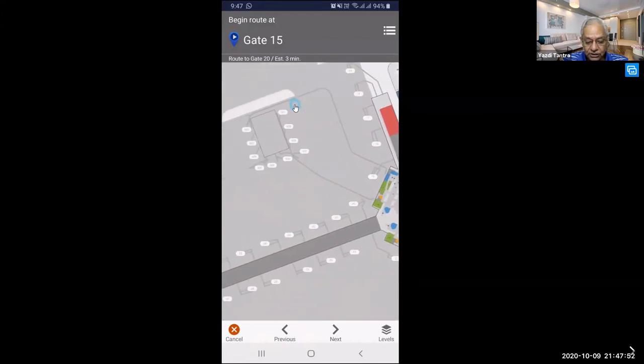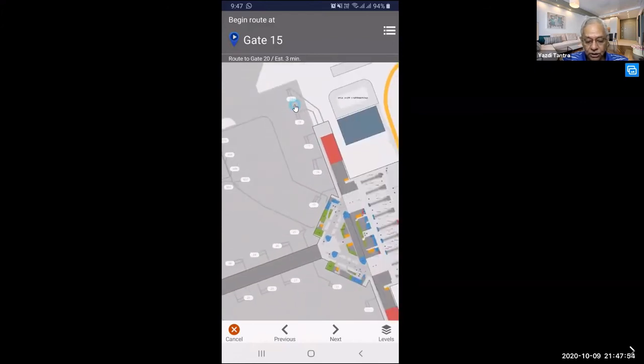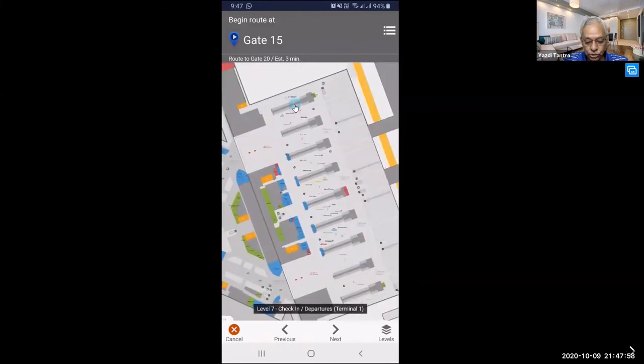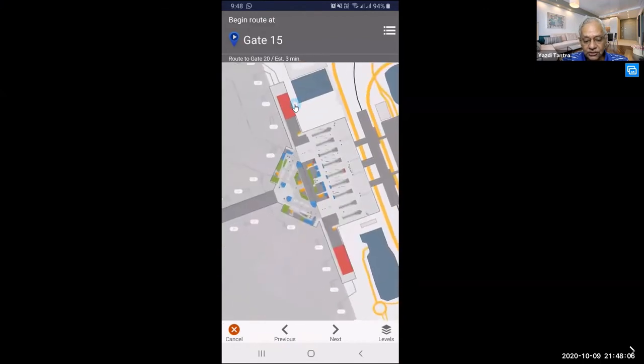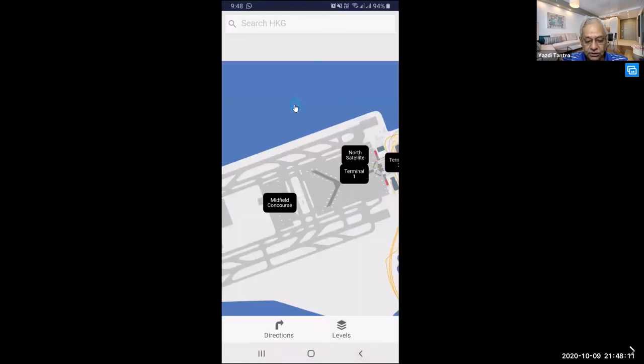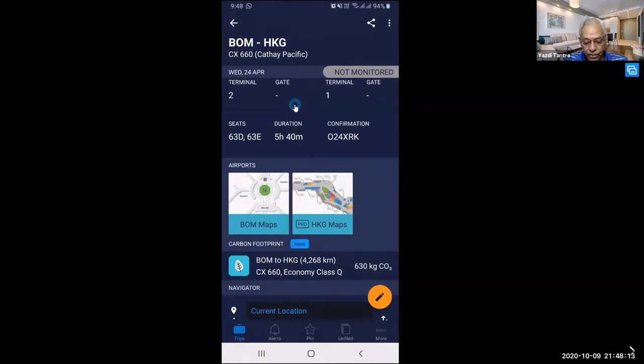You can see the gates all over. You can walk down and you can know which gate is which. So it shows you automatically that level 7 is for check-in, for departures at Terminal 1. So everything is well organized as far as the airport maps are concerned. Very useful.